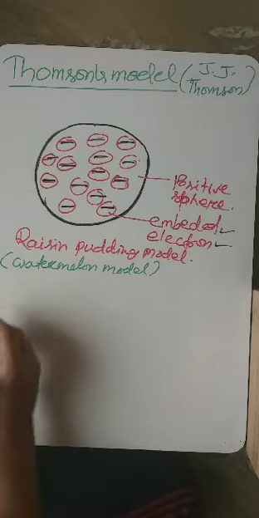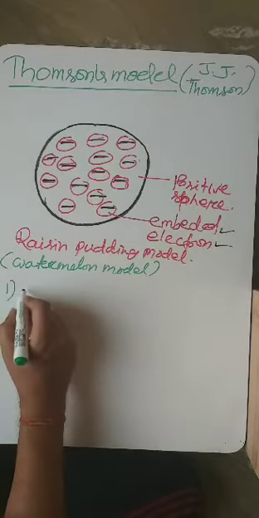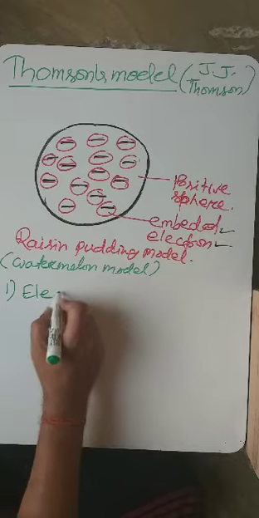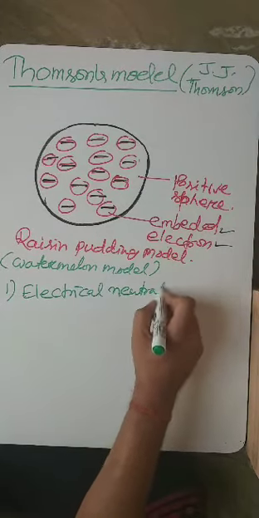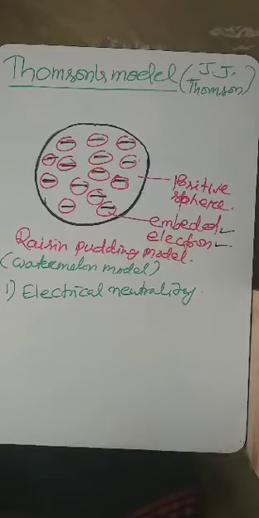One is it is able to prove the electrical neutrality of the atom. That means the atom as a whole is neutral. Why is the atom as a whole neutral? That is proved here.